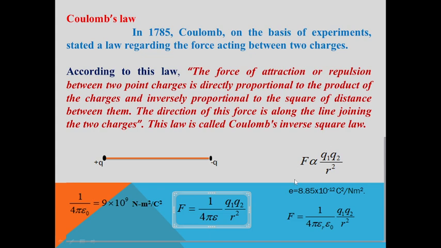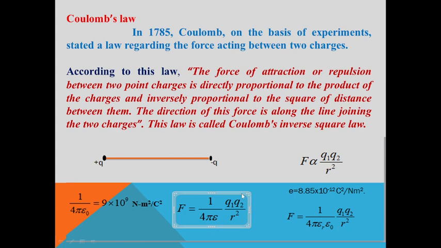So we have this formula. If we remove the proportionality constant, the ratio 1 divided by 4 pi epsilon naught is equal to 9 × 10^9 Newton meter square per Coulomb square.